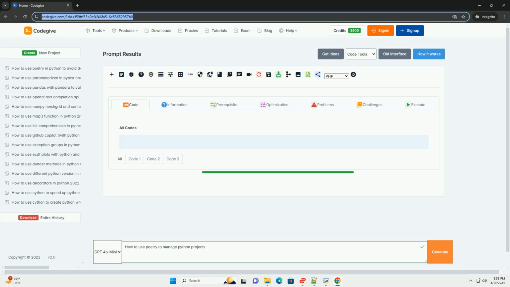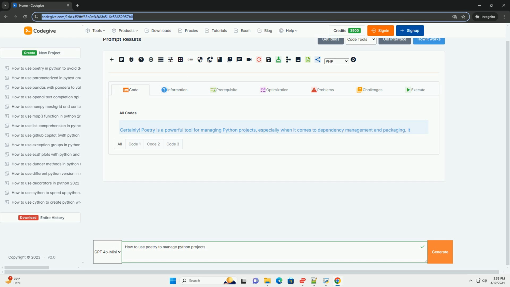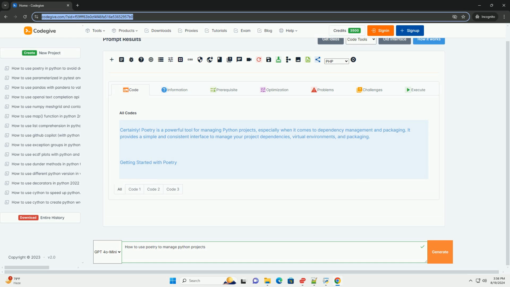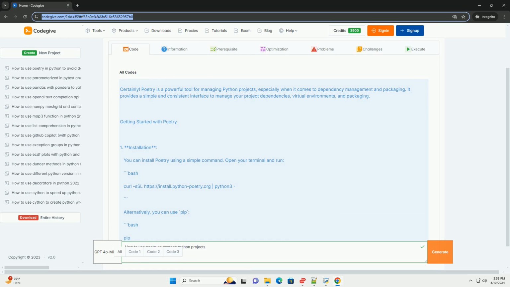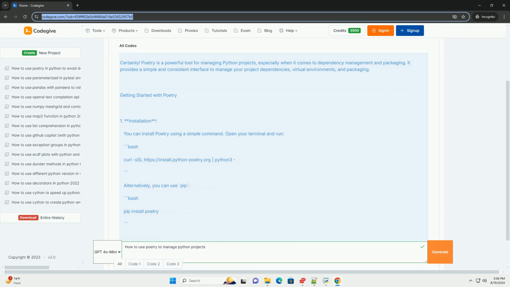Certainly. Poetry is a powerful tool for managing Python projects, especially when it comes to dependency management and packaging. It provides a simple and consistent interface to manage your project dependencies, virtual environments, and packaging. Getting started with Poetry. 1. Installation. You can install Poetry using a simple command.